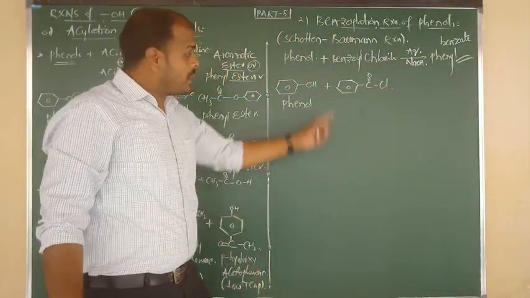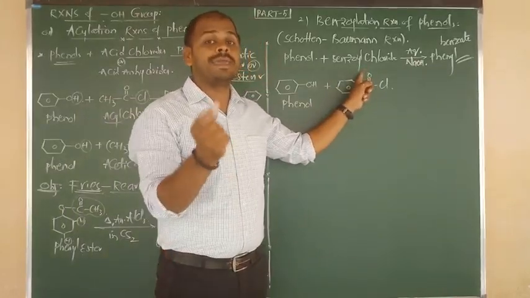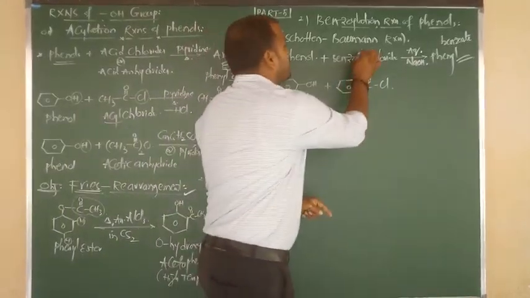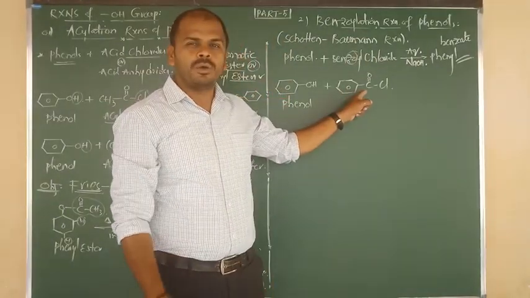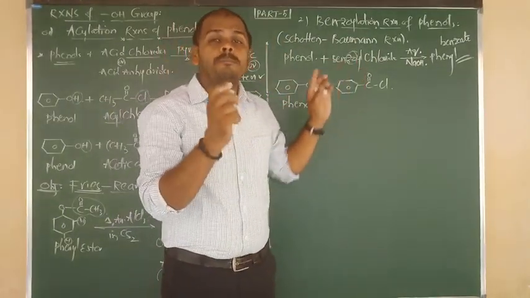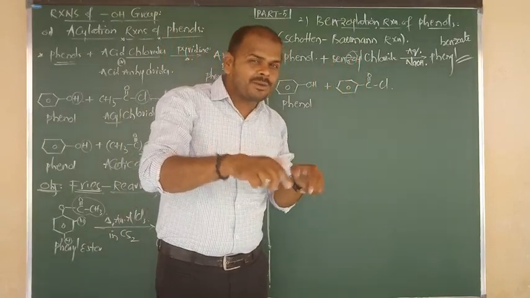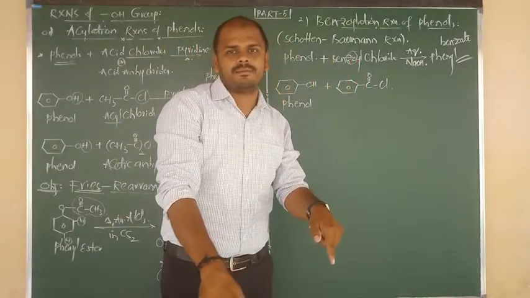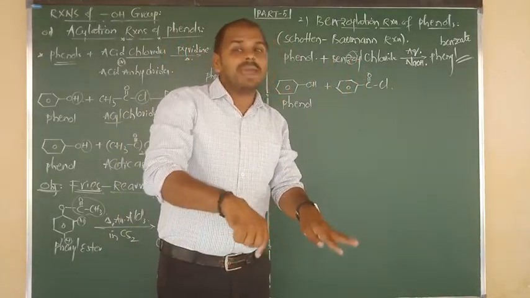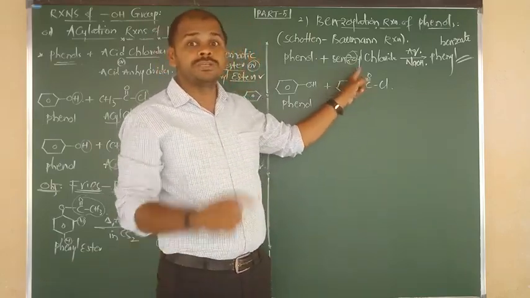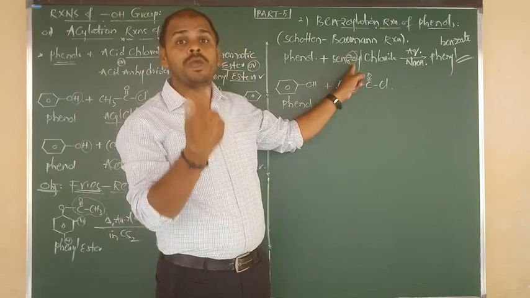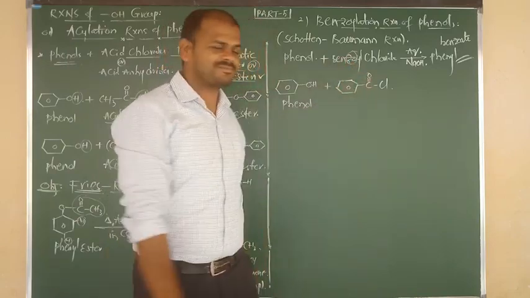Listen guys, benzene bonded to C double bond O is a keto group, benzoyl. Benzene bonded to CH2 is benzyl. But here benzene is connected to C double bond O. This is nothing but benzoyl chloride.